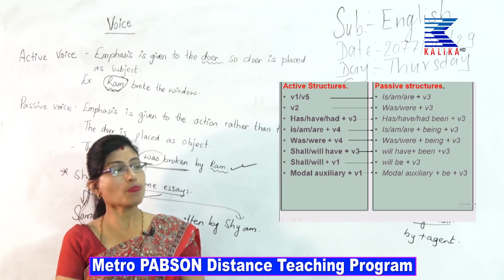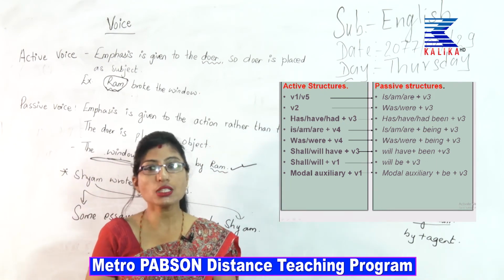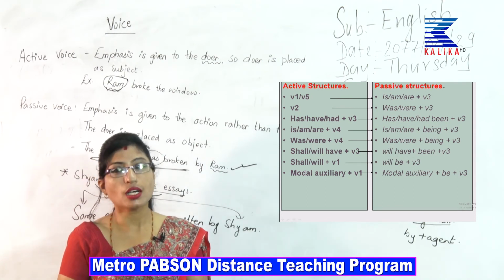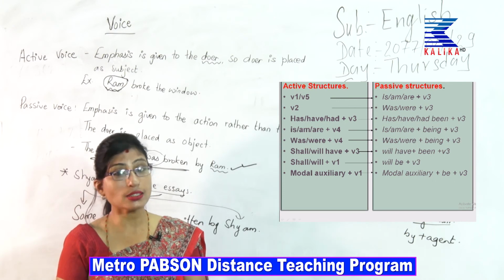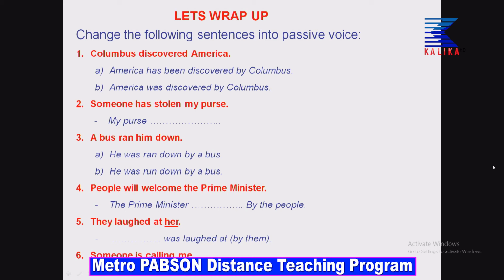Then similarly, modal auxiliary plus verb 1 will have a modal auxiliary plus be plus verb 3. I hope that you have understood up to now. I have prepared some exercises for you. Please have a look. Look at the topic. Let us wrap up. That is the end of the class.